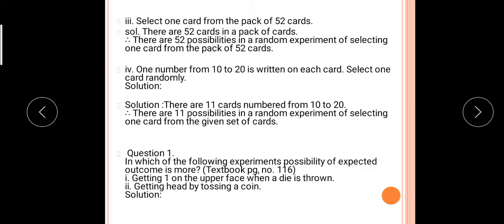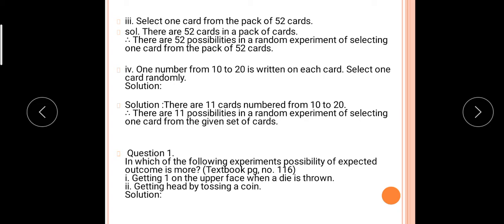Next, select one card from a pack of 52 cards. There are 52 cards in a pack. By selecting one card, how many possibilities are there? Total number of outcomes means the number of possibilities. So how many possibilities? 52, because there are 52 cards. So there are 52 possibilities in a random experiment of selecting one card from a pack of 52 cards.